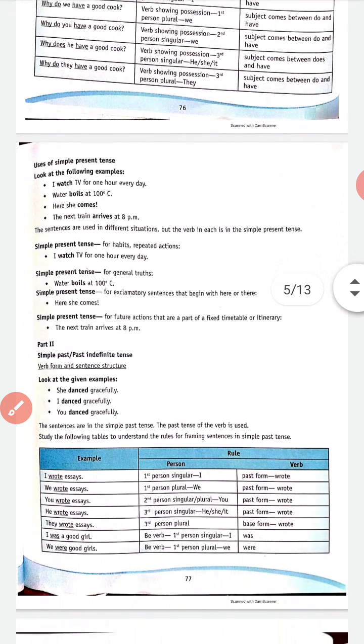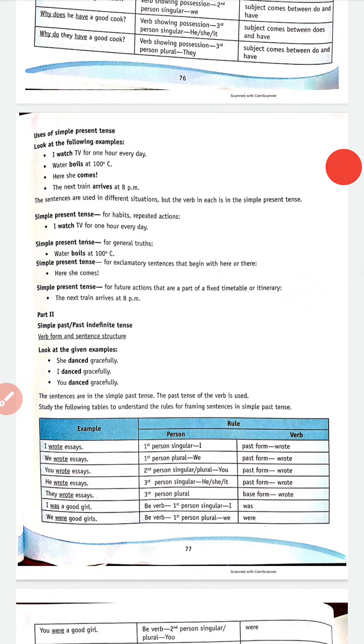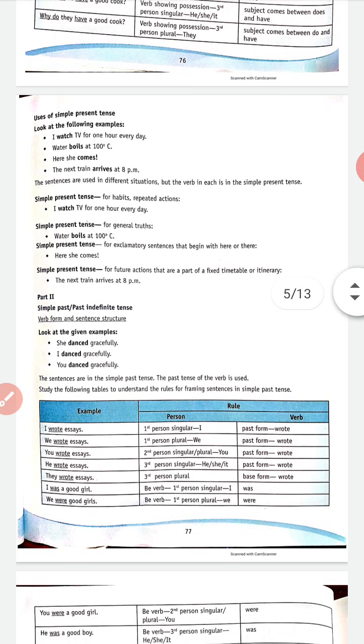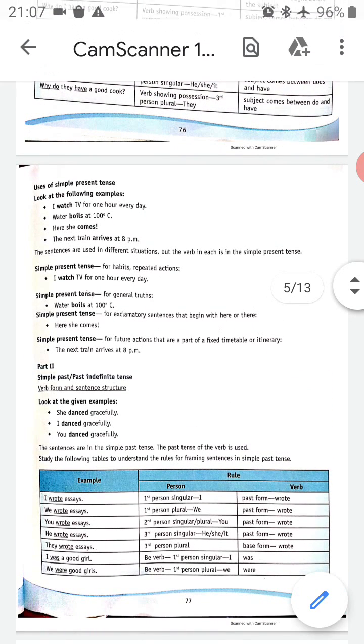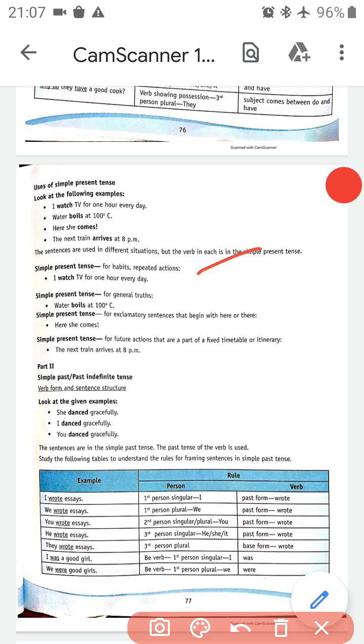Now, use of simple present tense. Look at the following example: I watch TV for 1 hour a day. Here the uses of simple present tense are being given in various sentences. How do we use simple present tense? Simple present tense can be used for habits and for repeated actions. If we talk about habits or things which happen repeatedly, we use simple present tense.